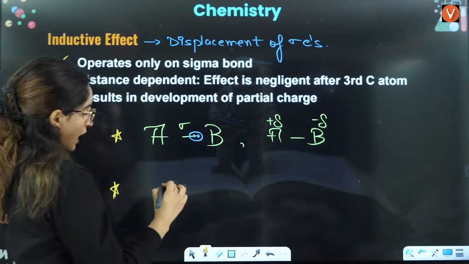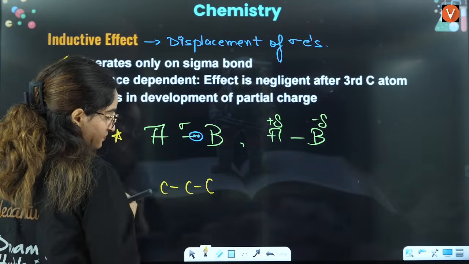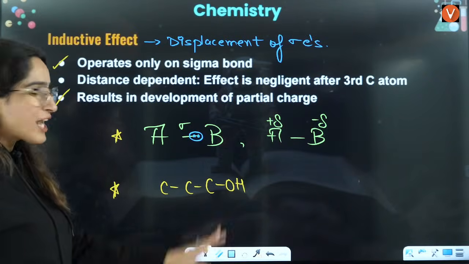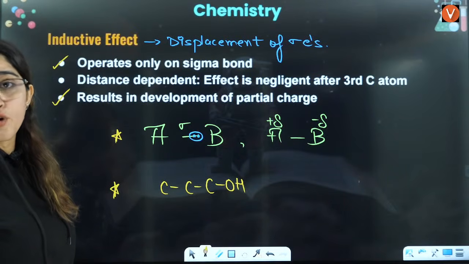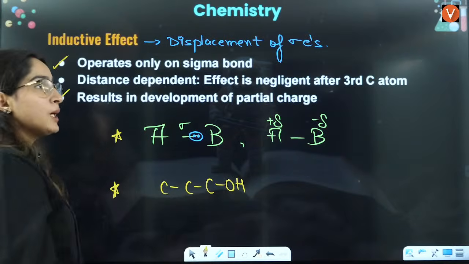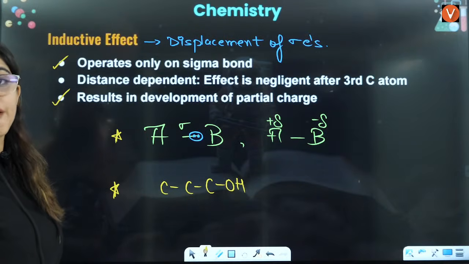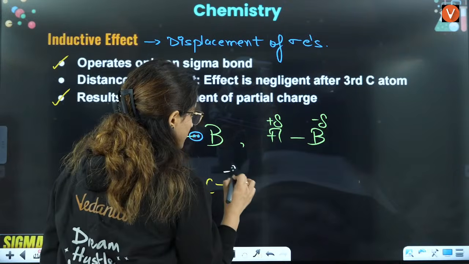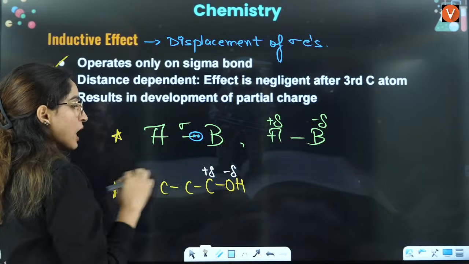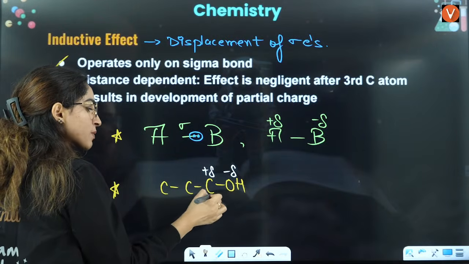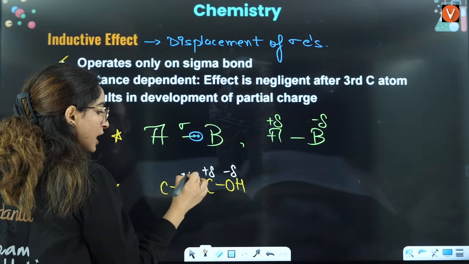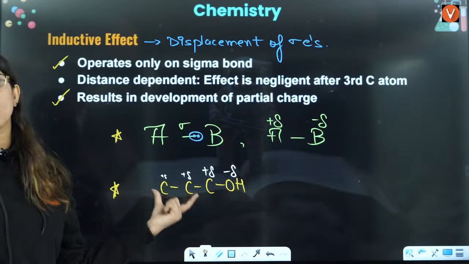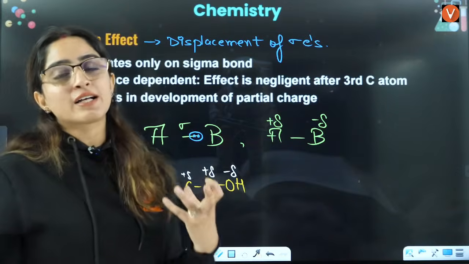Let's say you have this C, this C, this C, and this is OH here. OH is electronegative, so it will behave in such a way that it takes the electrons towards this side. This will be partially negative, this will be partially positive. Partial positive charge will be maximum on this carbon, then less on this carbon, then even less on this carbon. That means with distance, the inductive effect is going to decrease.